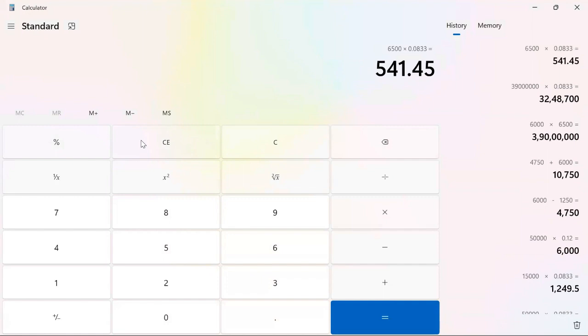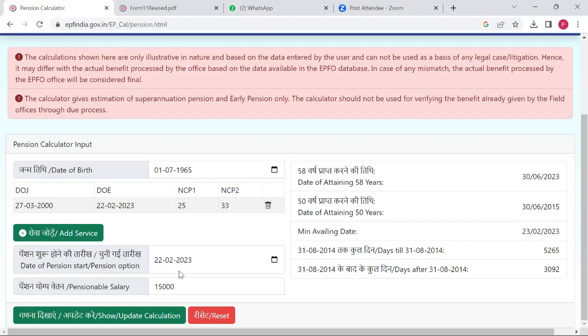This was the contribution to EPS before 2014. Now the contribution is 1250 because the limit has been raised to 15,000 rupees. So we have to divide it between these two.